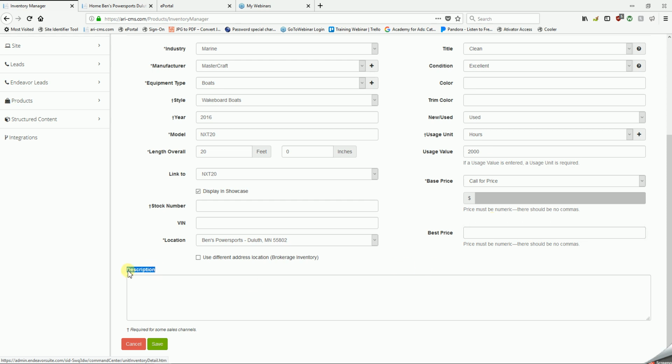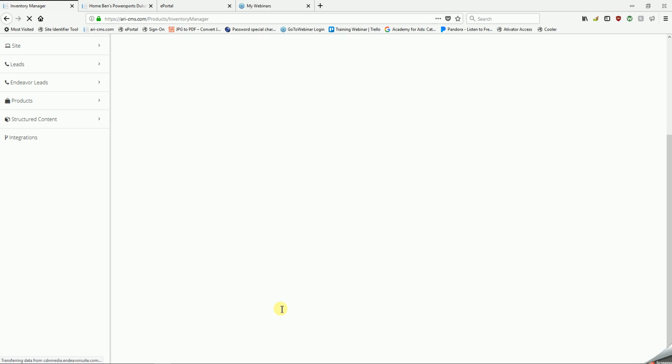Description. This is where you'll want to make notes about any bumps, dents, scrapes, or any other damage to the unit, any custom modifications from the last owner, and finally any factory extras that wouldn't normally come on this specific model. Since we've got all the required fields filled in on this first page, we'll hit Save and move on to the next area.